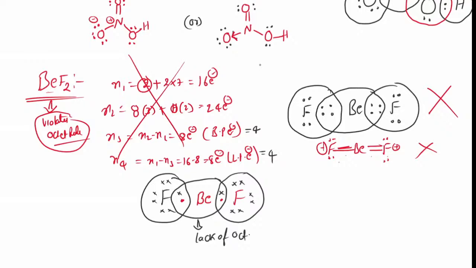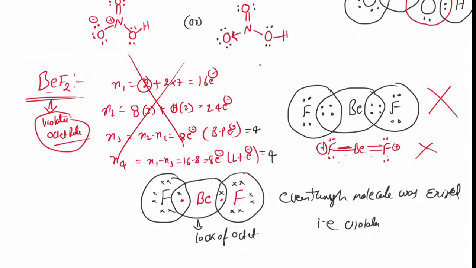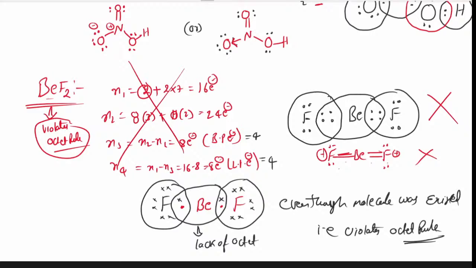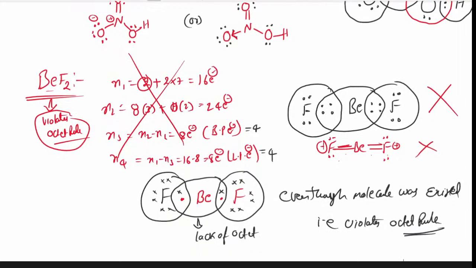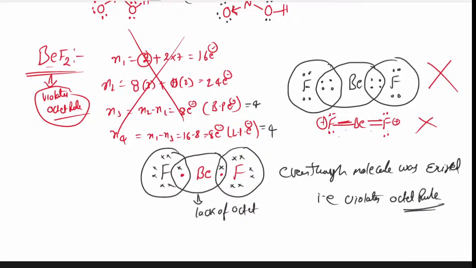Even though the molecule exists, this means it violates the octet rule. What is the octet rule saying? Those molecules only exist in which each atom should get 8 electrons. Even though there are not 8 electrons on beryllium, BF2 is present. That is the best explanation. That is the best example of violating the octet rule.